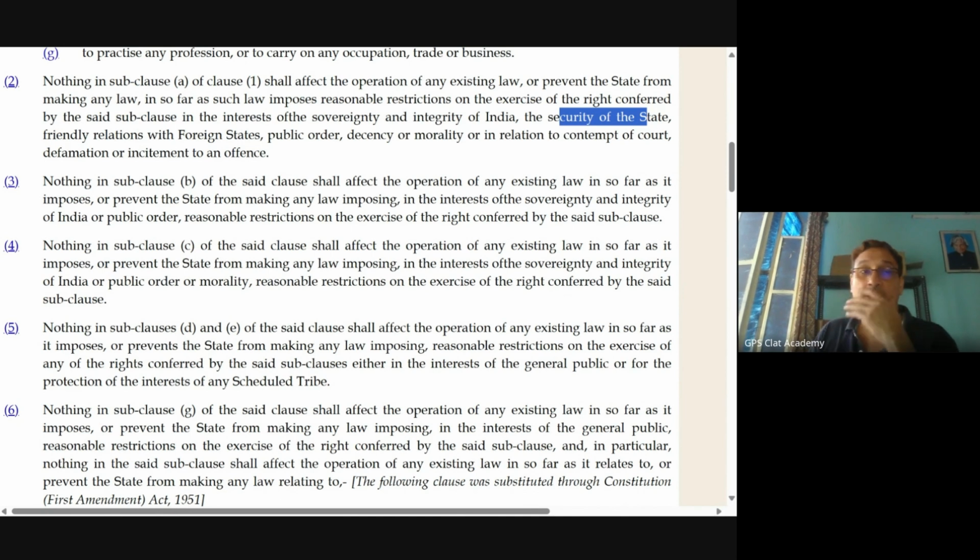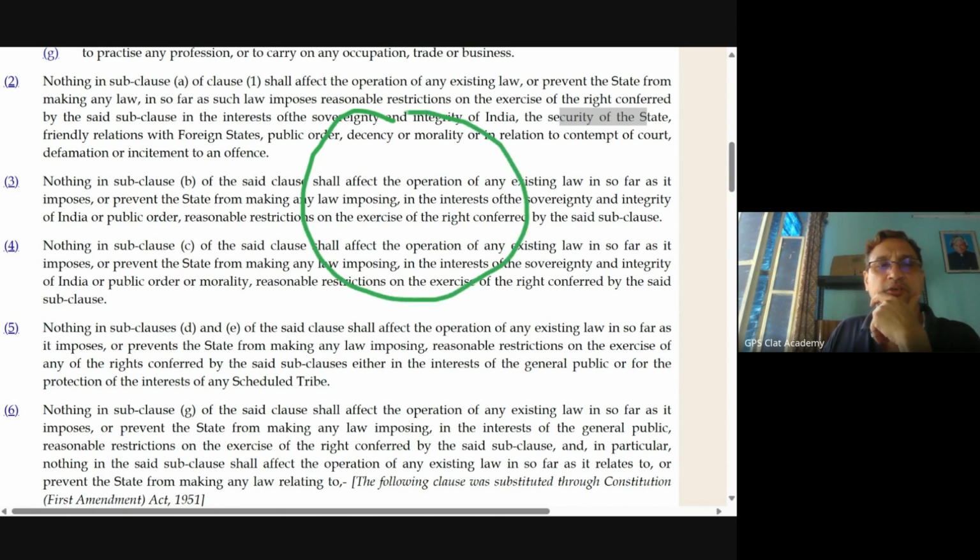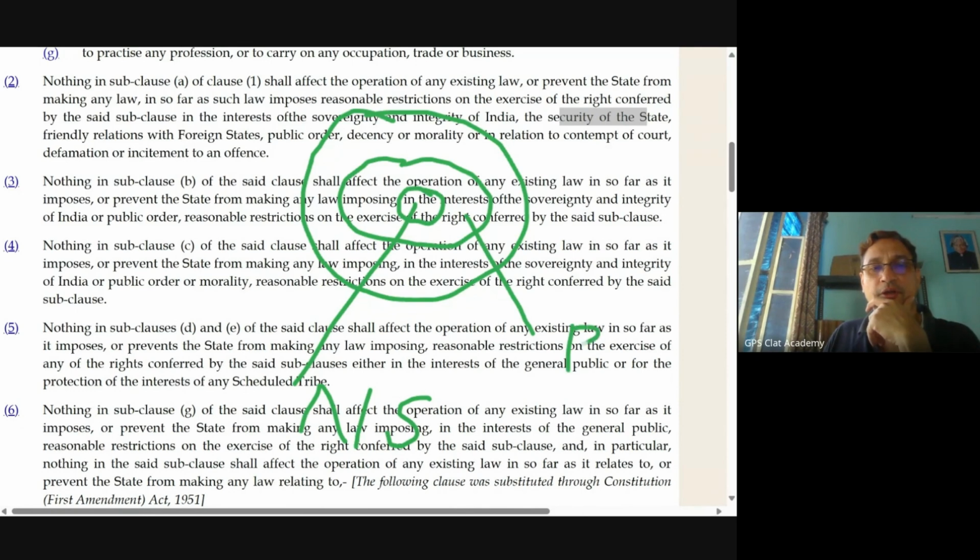Basically, if I have to explain to you what is national security, what is public order, what is public safety, and what is law and order, I will just draw a picture. This is one circle. Inside that circle is another circle, and inside that circle is another circle. Now this innermost circle comprises offences of national security. This circle comprises offences of public order, right?